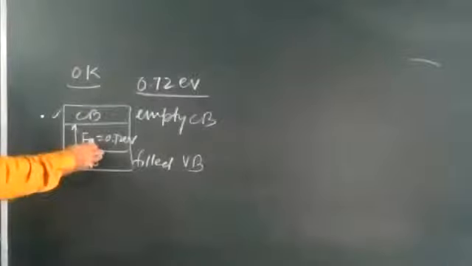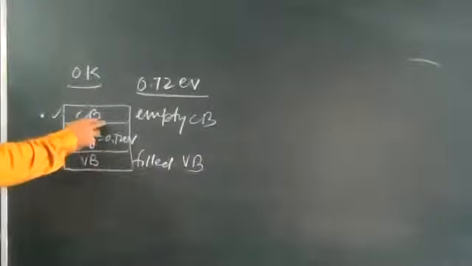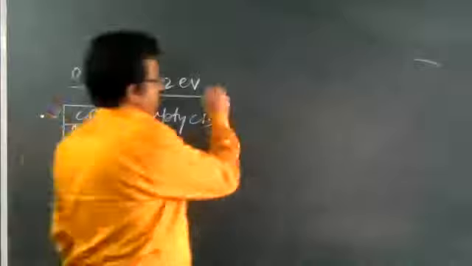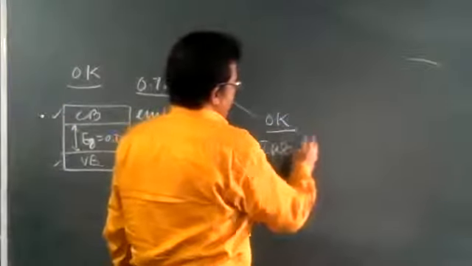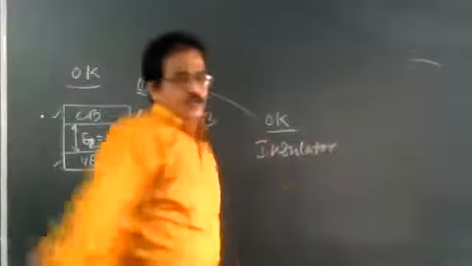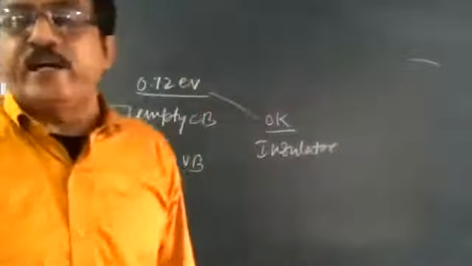So I can say germanium crystal at 0 Kelvin behaves as an insulator.